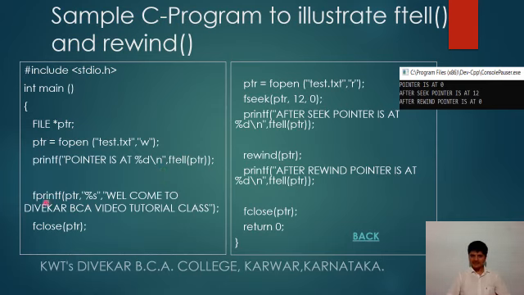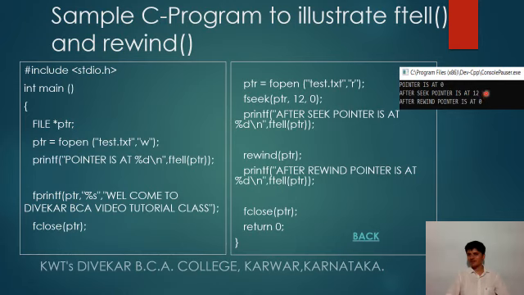After writing data, "Welcome to the Divekar VCA video tutorial class", we close the file, and then we have opened it once again in read mode. With the fseek function, we are taking our cursor to the 12th position. Now our cursor is at the 12th position, or 12th byte. So see the second statement: after seek, pointer is at 12th position.